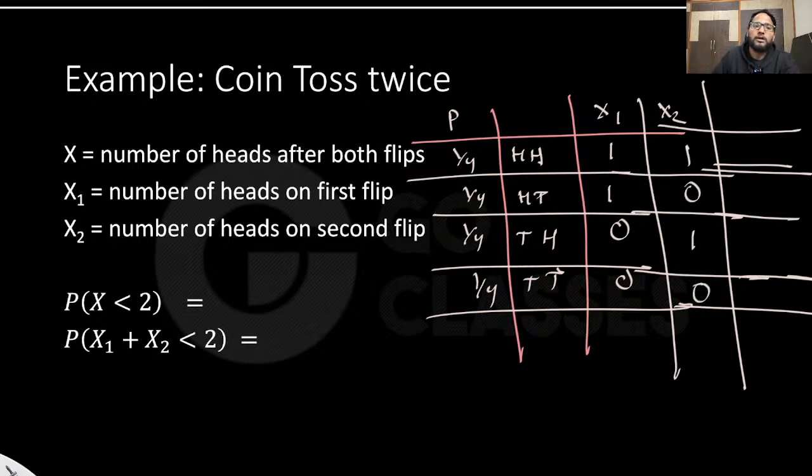Cool. What is x? Maybe I can also draw the x. The number of heads after both flips. The number of heads here is 2, here in both flips it is 1, 1, and 0. So this is x. This is just English, and I translated that to a table.